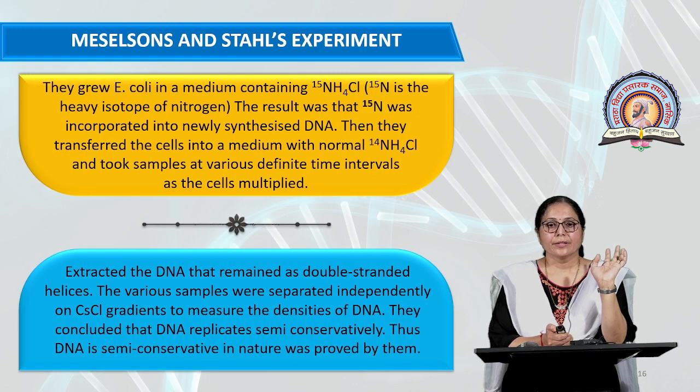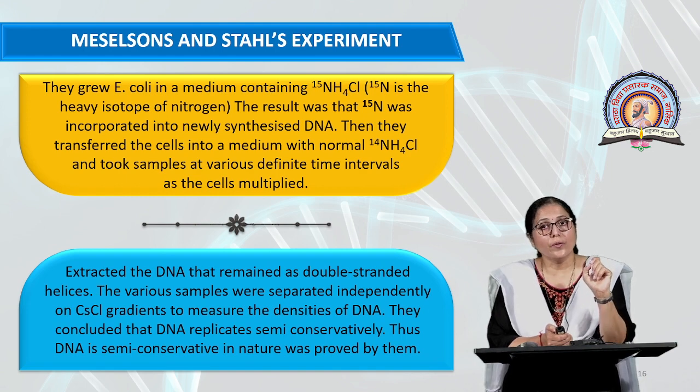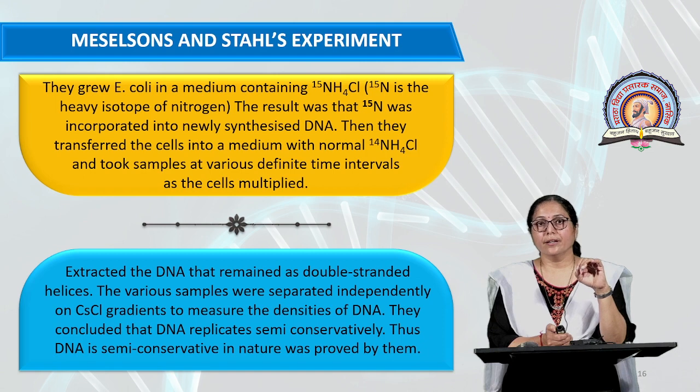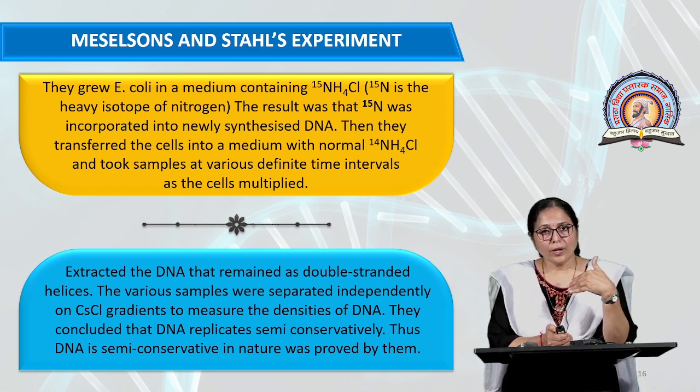Now, the Meselson and Stahl experiment proved that DNA always replicates in a semi-conservative manner. For that experiment they grew E. coli in a medium containing the heavy isotope N15 in ammonium chloride. They cultured the E. coli bacteria, so the newly synthesized DNA has heavy nitrogen. Then this heavy DNA was cultured in normal culture medium containing N14 isotopes. Then they took the first, second, third and up to fourth generation.